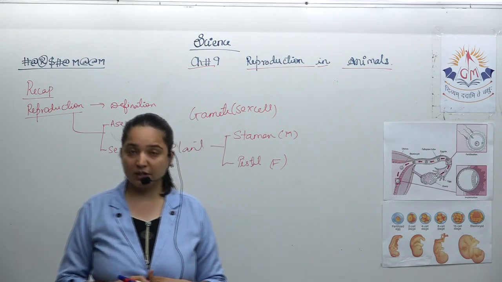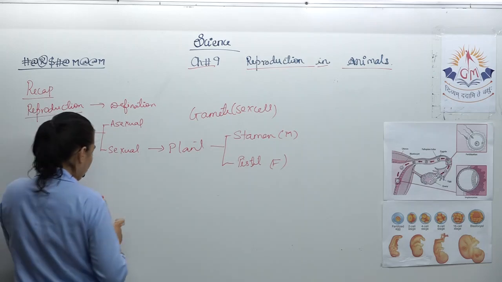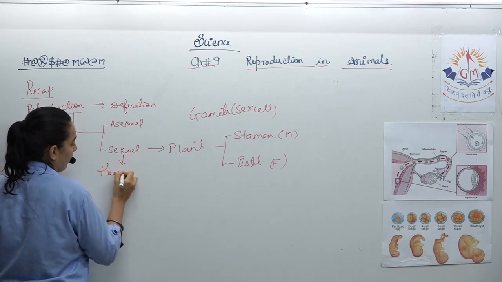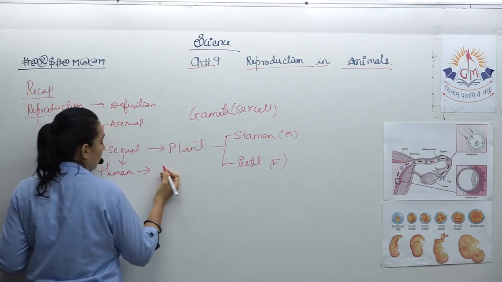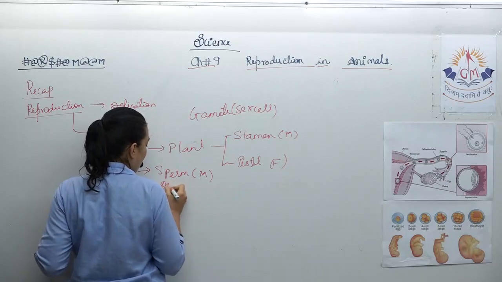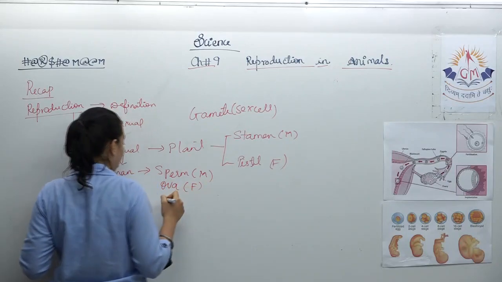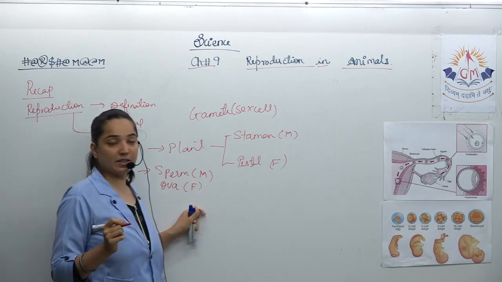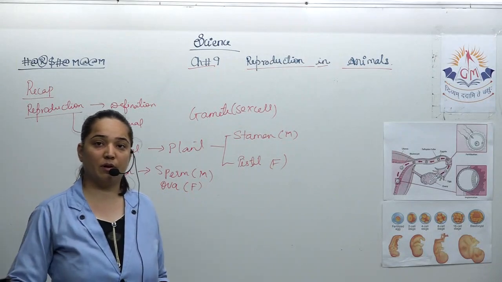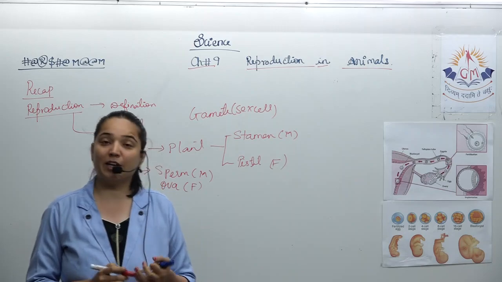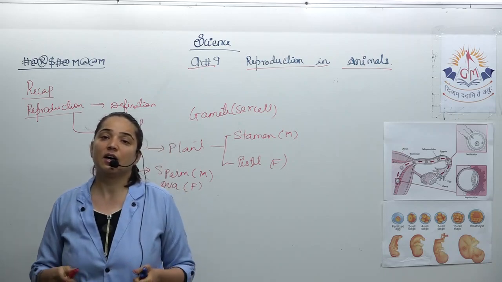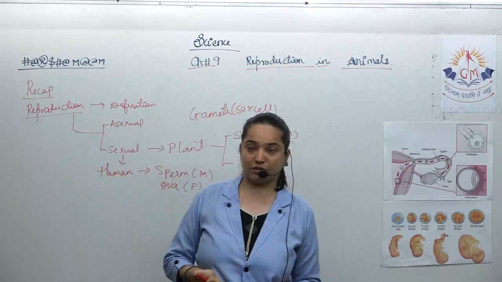Moving further to humans, you have sperms in the male and the ovary or egg or ova in the female. This is the male gamete and this is the female gamete. The process where two sex cells, the male and female gametes, come in contact with each other is called fertilization, and this type of reproduction is called sexual reproduction.